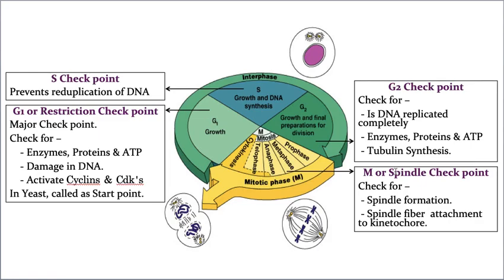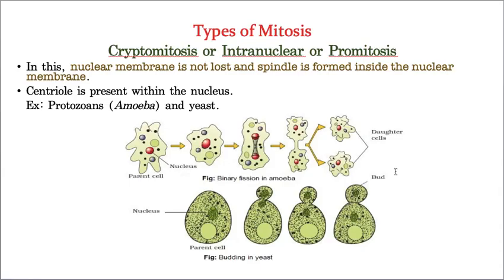Hope you understood. Now let us take one more topic, that is types of mitosis. What are the types of mitosis? Let us see. The first type of mitosis is cryptomitosis or intranuclear mitosis or promitosis. Basically, this is a type of mitosis in which the nuclear membrane is not lost. That means throughout the whole cell division the nuclear membrane is not lost. The nucleus undergoes division, but the nuclear membrane does not disappear.